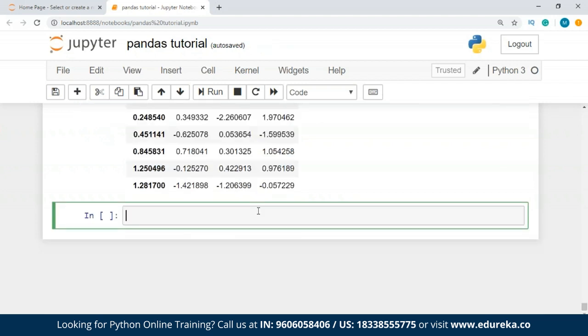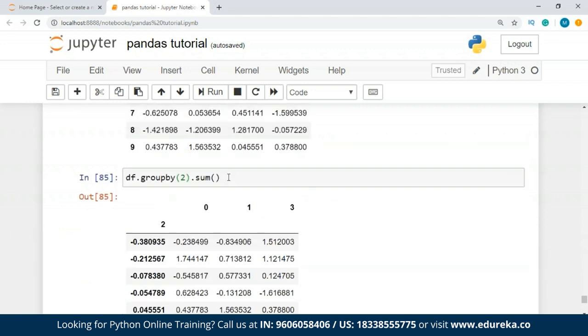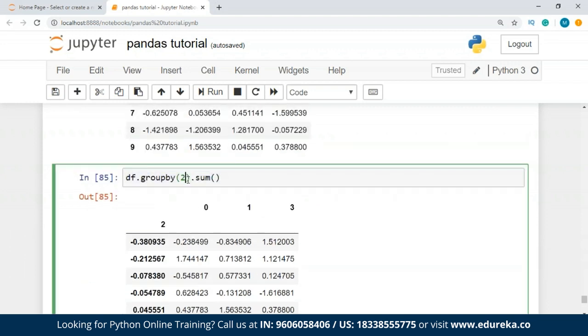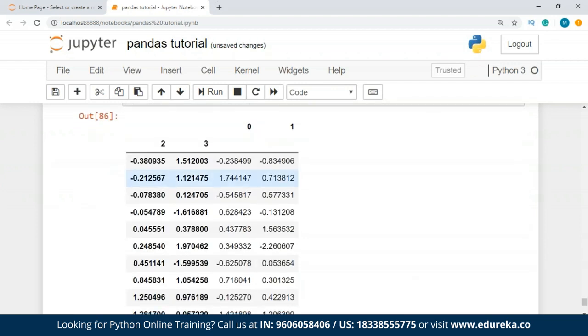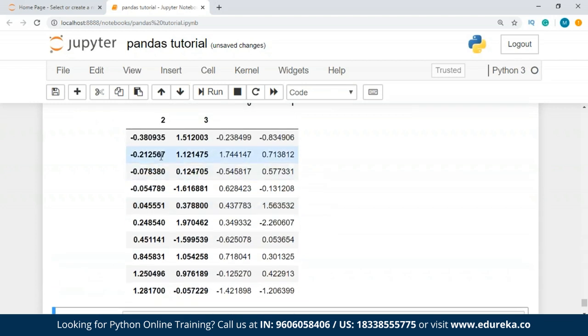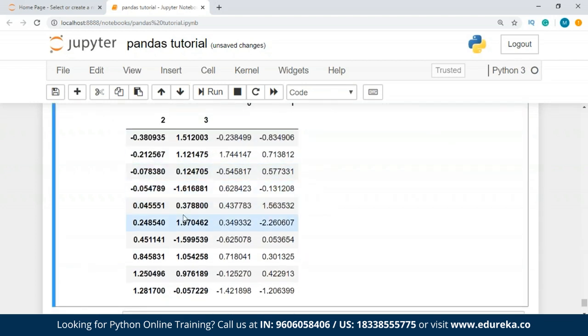Now we can actually group the data by multiple columns and form a hierarchical index. So for that, I'll just copy this, guys, or over here only I'll do one thing, 2 and let's say 3. So this is how you actually combine multiple columns to form a hierarchical index. But here again, we don't actually have categorical values for these columns. If we had, we'd be able to do that. If we had, let's say, true and false, it would have created a hierarchical index which will have different values for true columns and for false columns.